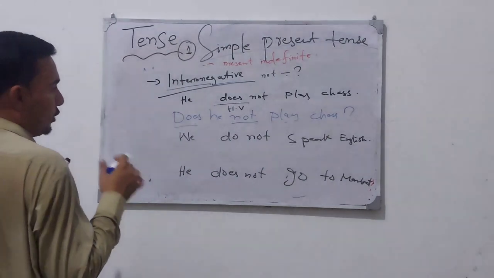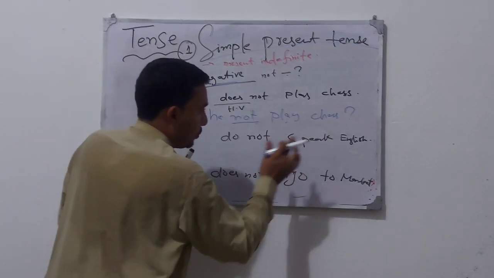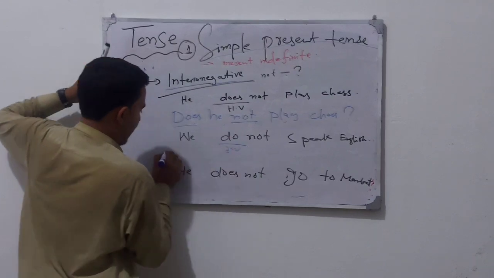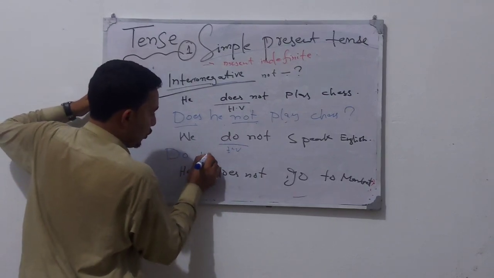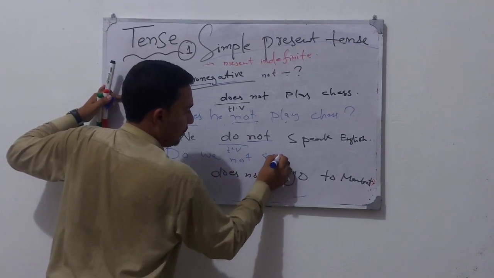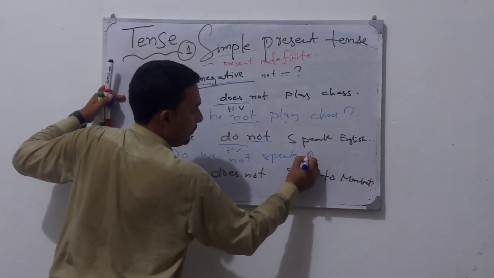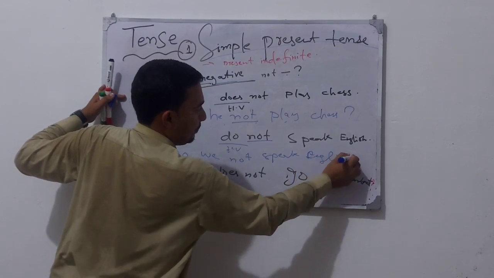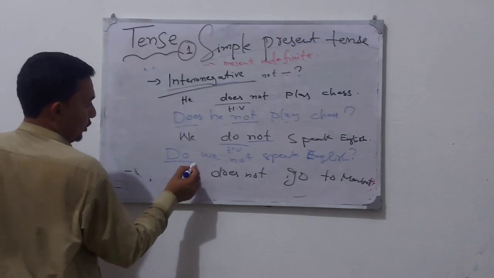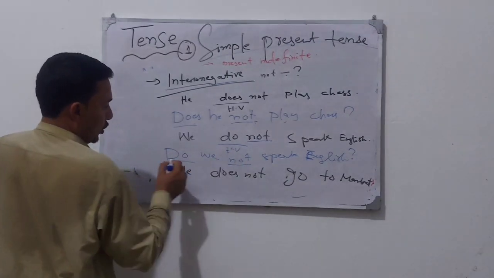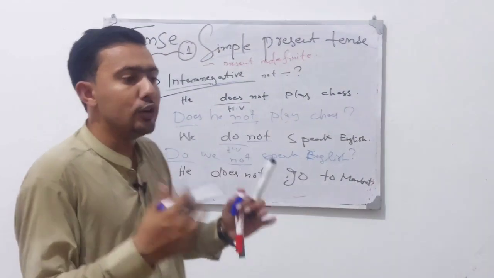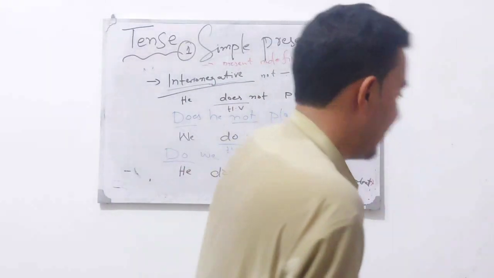Moving to the next one, we do not speak English. So the helping verb will come to the start. "Do we", and "not speak English" will come in its own place. So "do" for interrogative, "not" for negative. So "Do we not speak English?" becomes, at a time, both a negative and interrogative sentence.